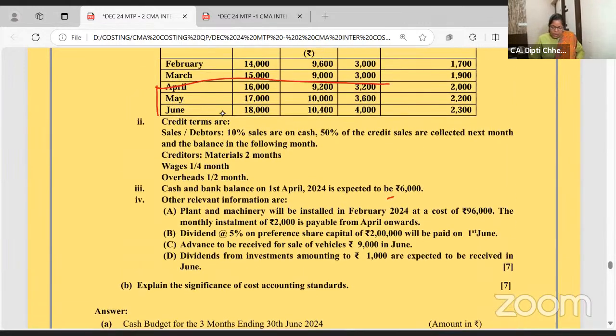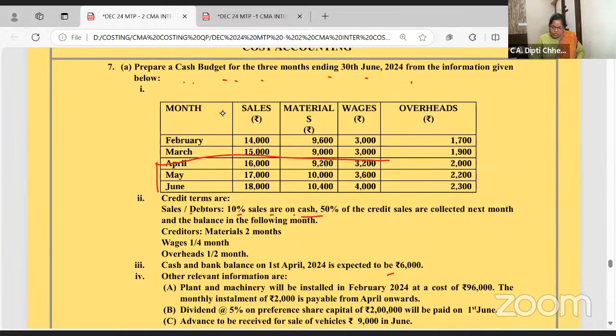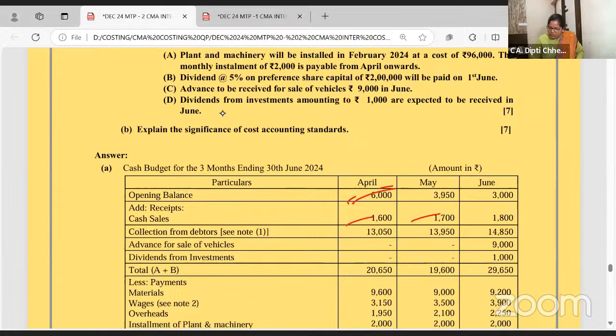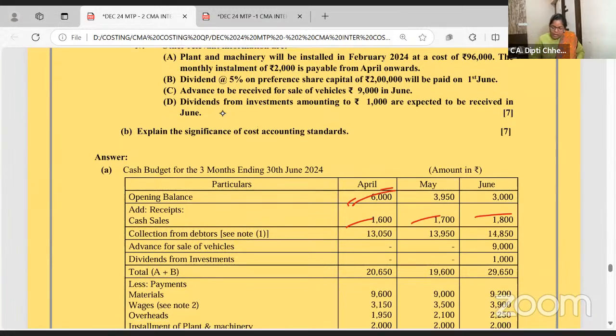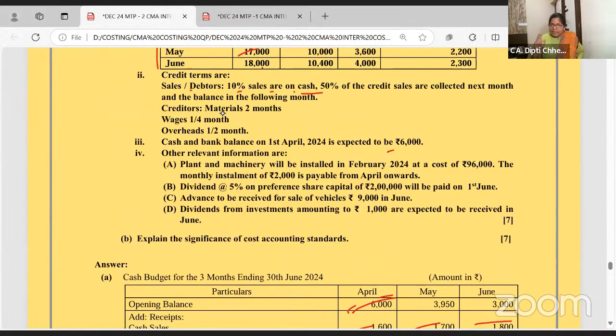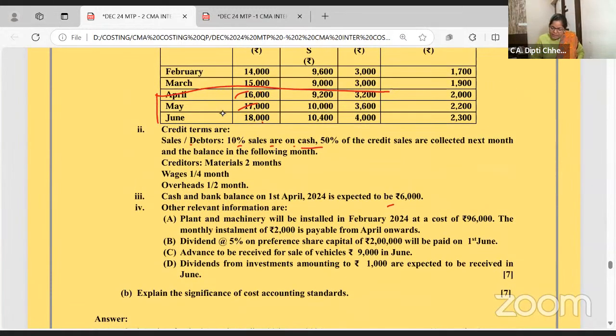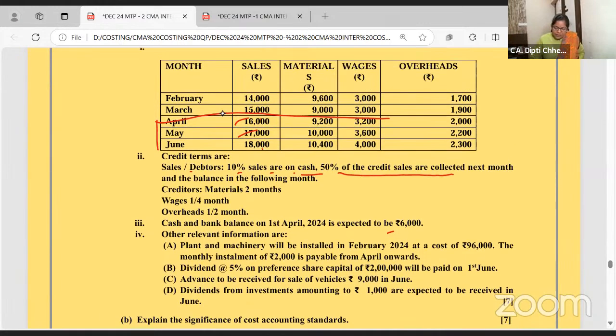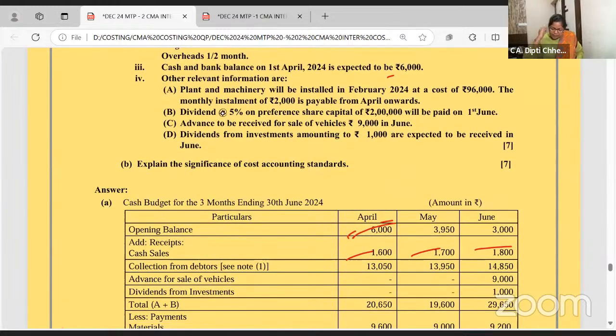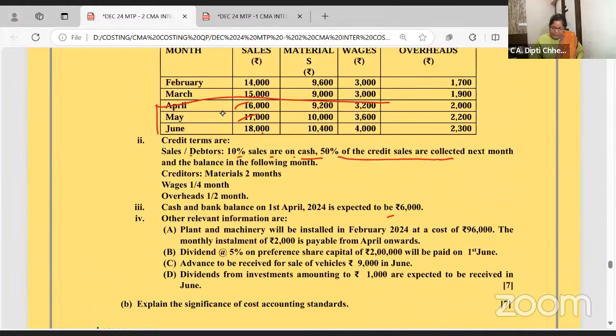Chalo. Now 10% of the sales are cash. April, May, June, 10%. 1600, 1700, they are all in cash. Now collection from debtors. I'm doing it for 1 month, it's the same. Collection from debtors: 50% collected now, 50% next month. So April's, what will be the 50%?